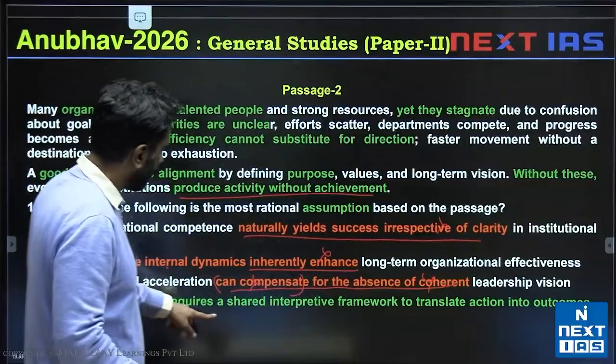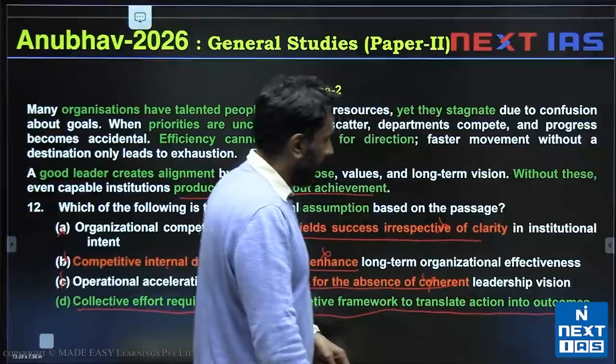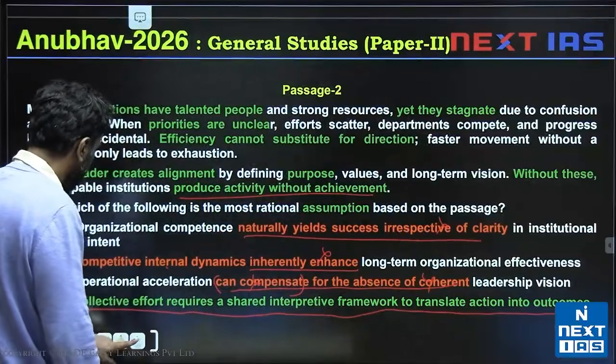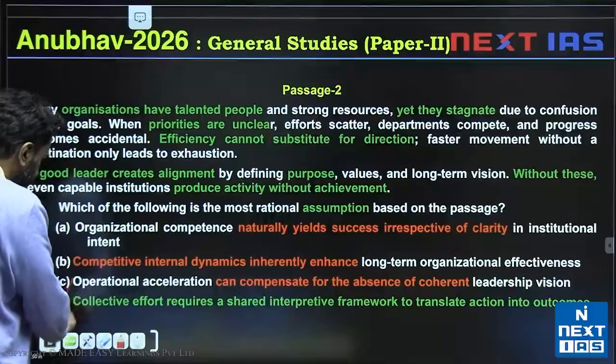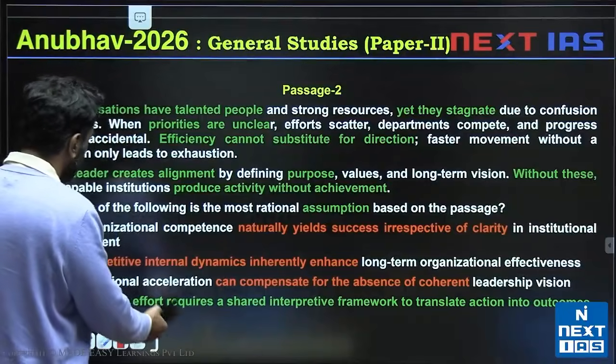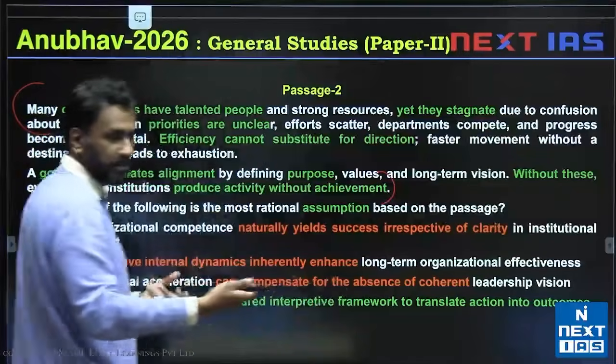Collective effort requires a shared interpretative framework to translate action into outcomes. Now, option D is a valid assumption. What I want you to consider is, when we say valid assumption, that means option D is necessary for this passage to exist and make sense.